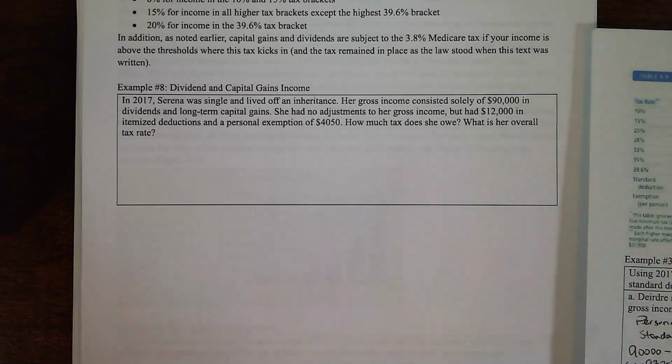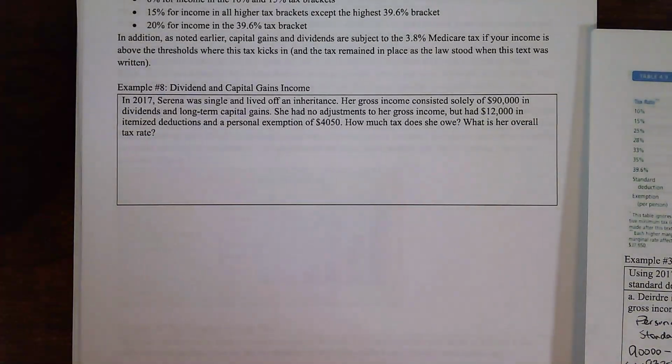Let's look at dividend and capital gains. Serena was single and lived off an inheritance. Her gross income consisted solely of $90,000 in dividends and long-term capital gains. She had no adjustments to her gross income, but had $12,000 in itemized deductions and a personal exemption of $4,050. How much tax does she owe?